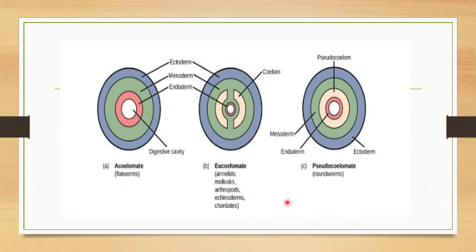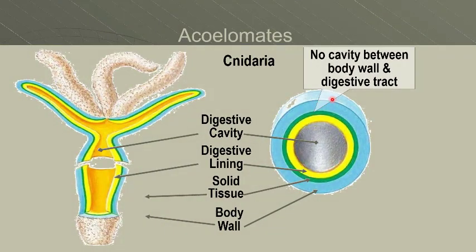Here are the three categories: acoelomate, example flatworms; eucoelomate or true coelomates, example annelids, mollusks, arthropoda, echinoderms, chordates; whereas pseudocoelomate, roundworms. Acoelomates, or we can say coelom is absent, example Coelenterata or Cnidaria. There is no cavity between body wall and digestive tract, and in this case the coelom is absent.